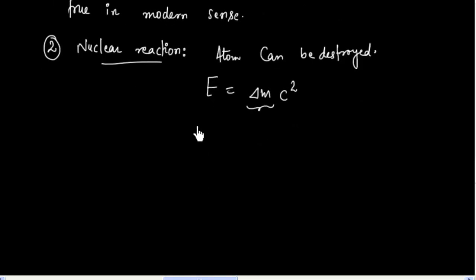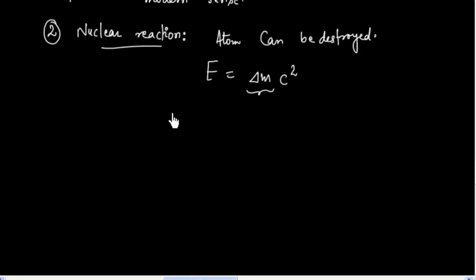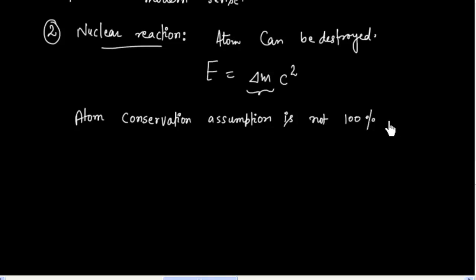That is the assumption of Dalton, that an atom cannot be destroyed. Atom conservation is not true for nuclear reactions. So the assumption of atom conservation is not 100% valid in the modern sense.